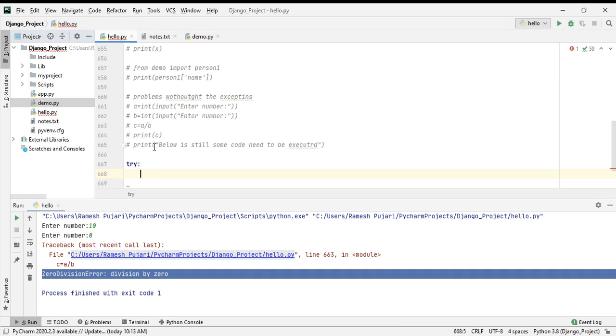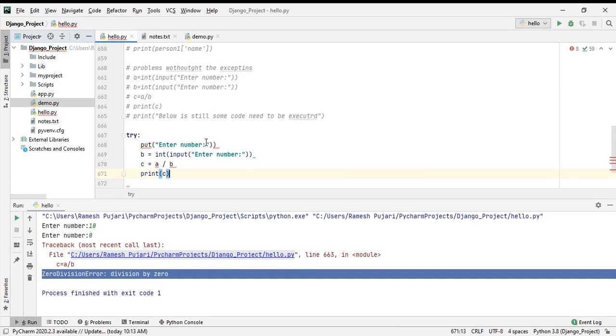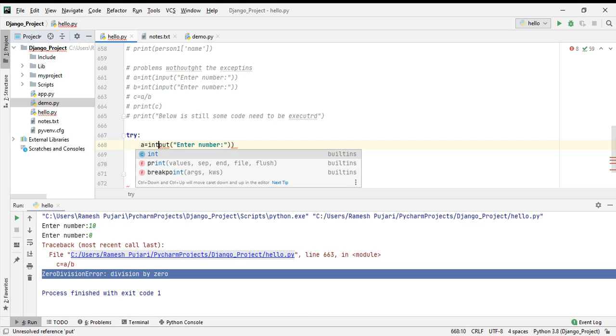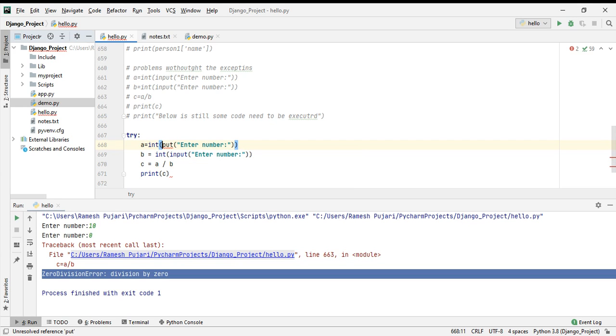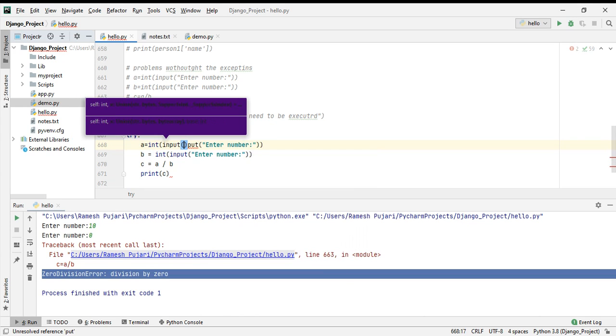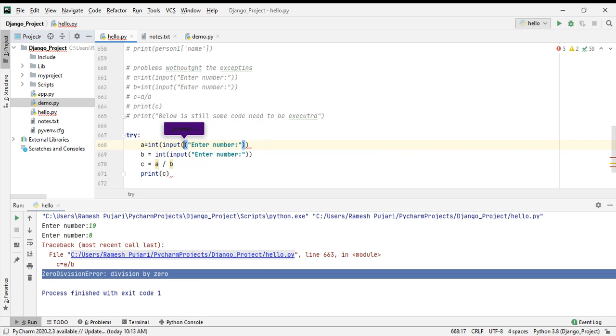I am asking the user to enter a is equal to int input. Then b is int input, enter the number. Then I am performing c is equal to a divided by b.